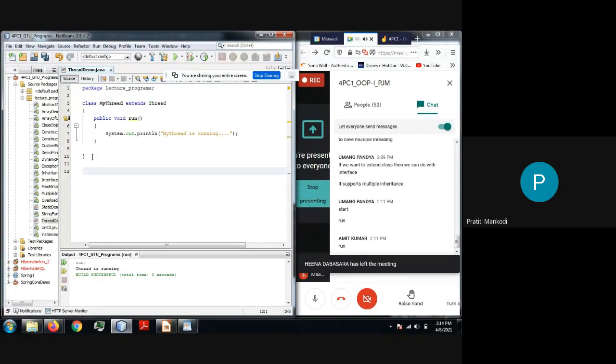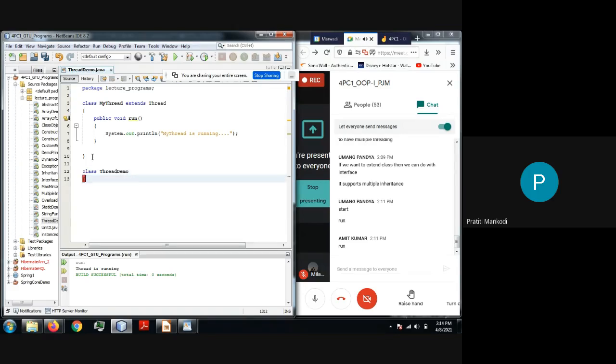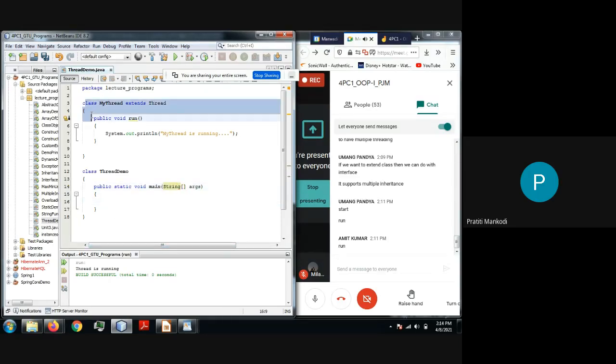Now I need a driver class which will be creating the object of the thread class. So let's say I'm having a ThreadDemo. This is my driver class which will be having my public static void main. Now, to make this work, first of all I need to create the object of this class. So I'll be creating MyThread m1 = new MyThread(). That's it. So I have created the object.